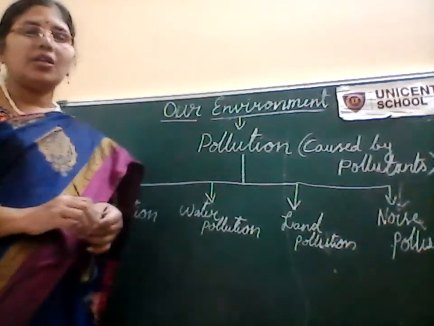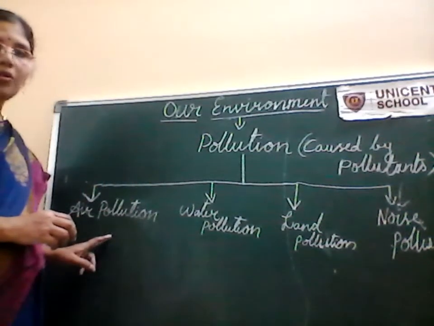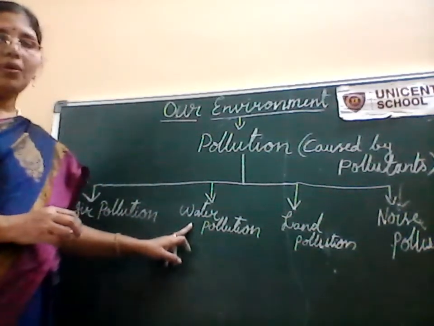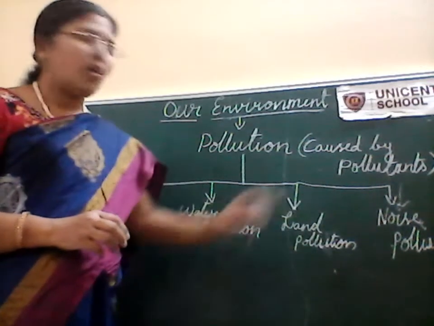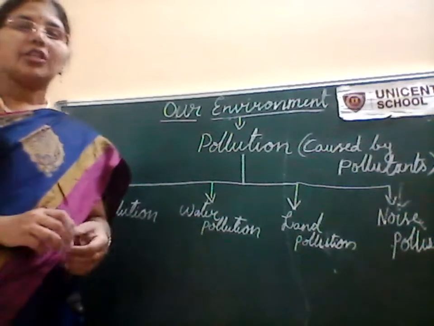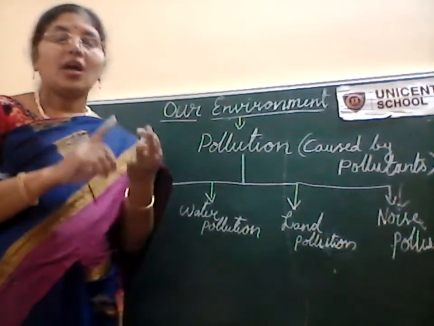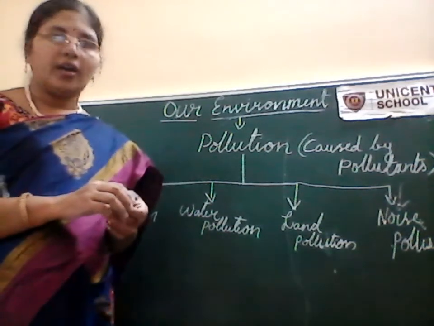This pollution is majorly divided into four types, children. First is air pollution, second is water pollution, then land pollution, and noise pollution. These are the four major pollutions which are affecting not only human beings but also plants and animals.